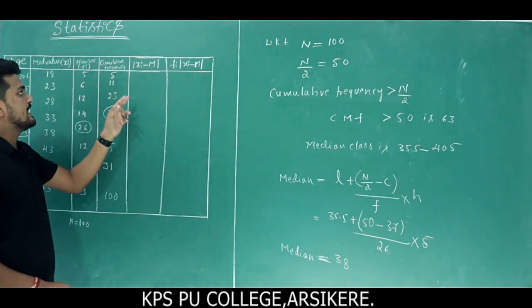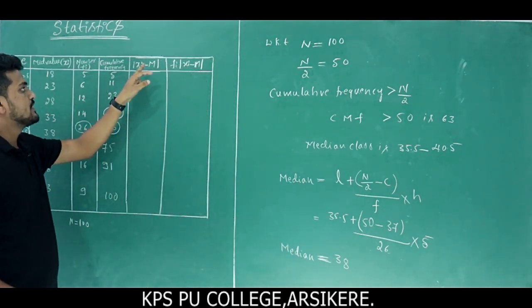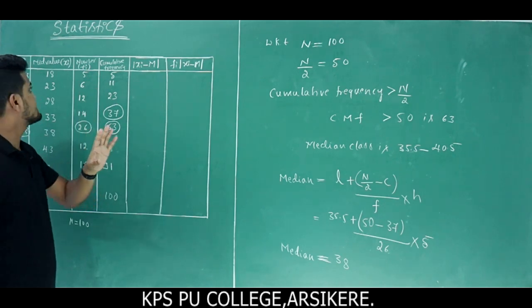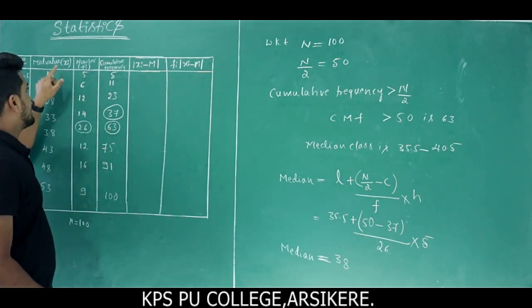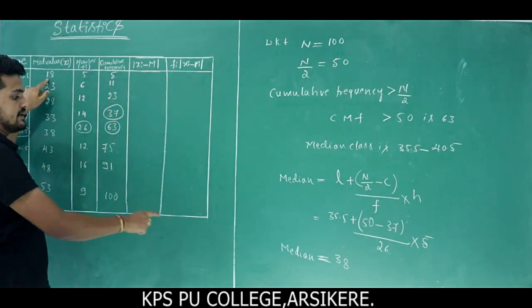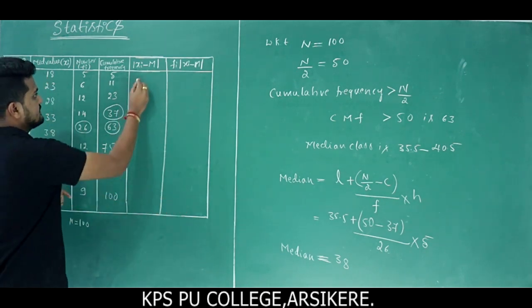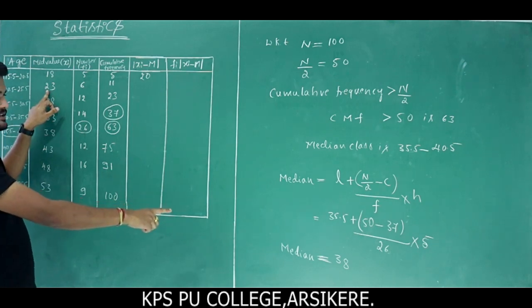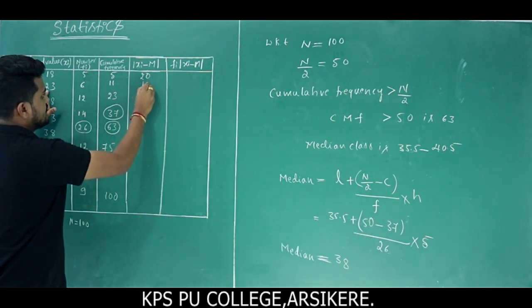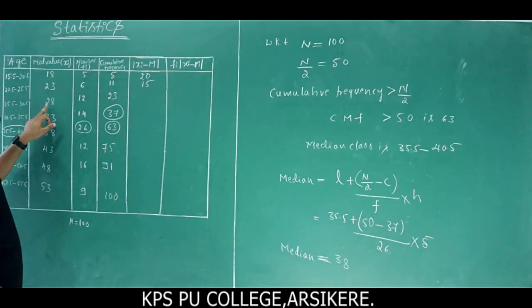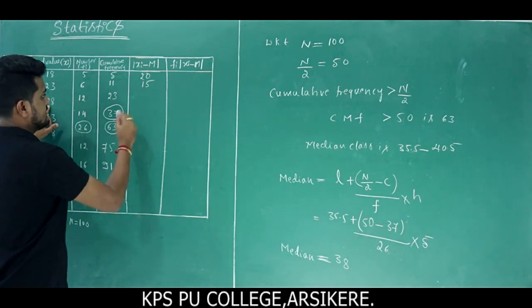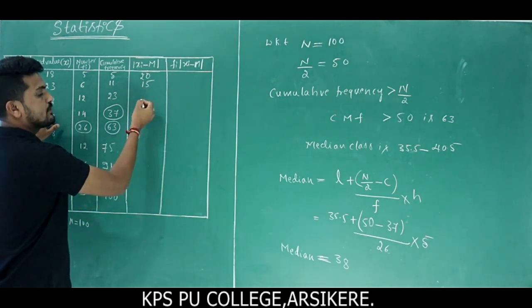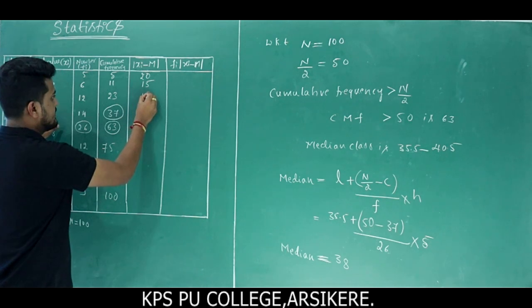So next we have to calculate modulus of xi minus M. Then what's the value of xi? Xi is nothing but the mid value. So 18 minus 38, we get 20. Next 23 minus 38, so 15. Next 28 minus 38, because of the modulus the negative will become positive, so we get 10.